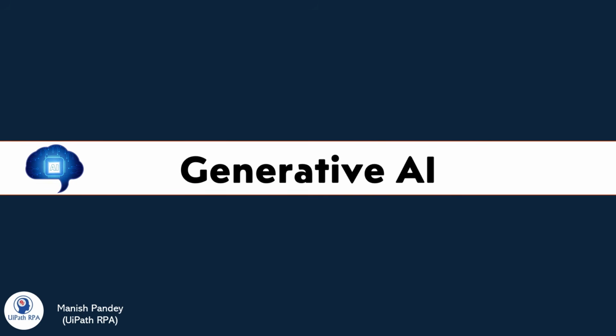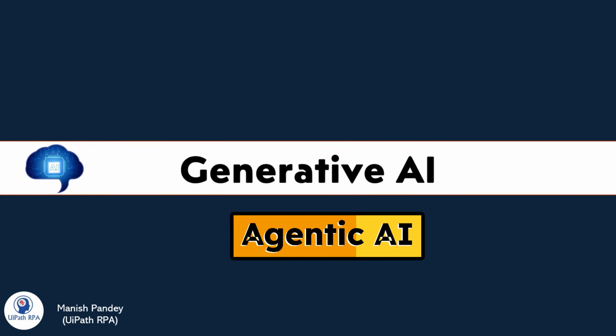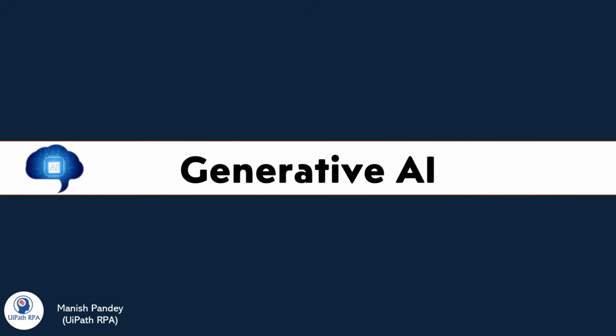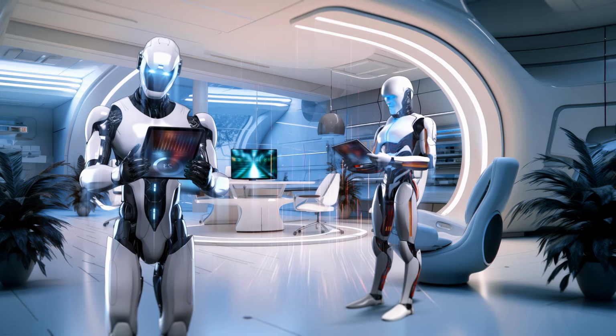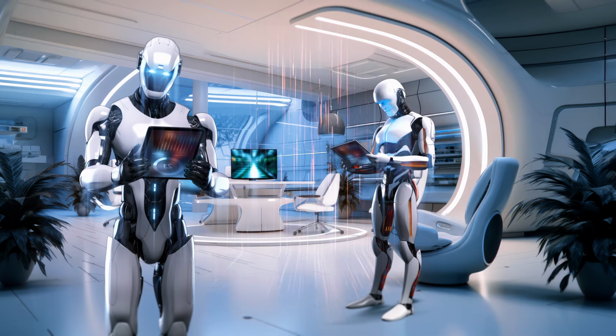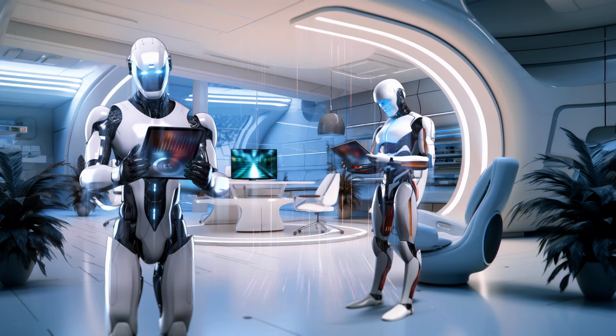Generative AI and agentic AI are different. Generative AI focuses on content creation, and agentic AI focuses on planning and decision making on its own. They can work together, right? Generative AI and agentic AI can work together.